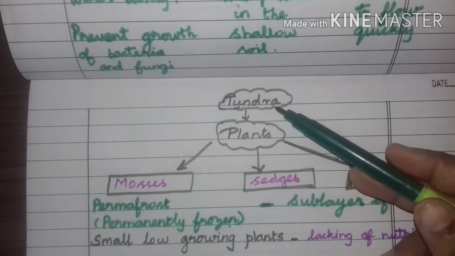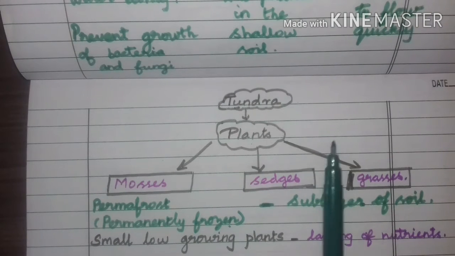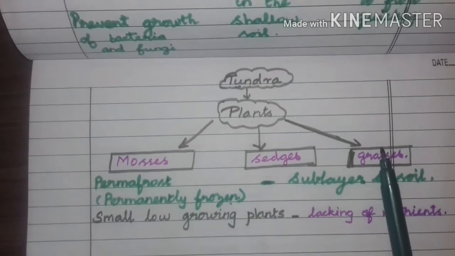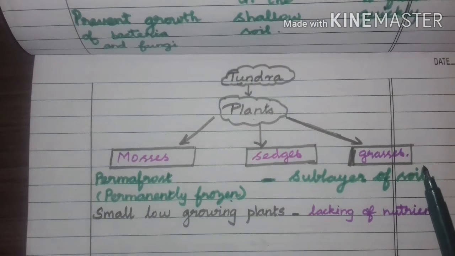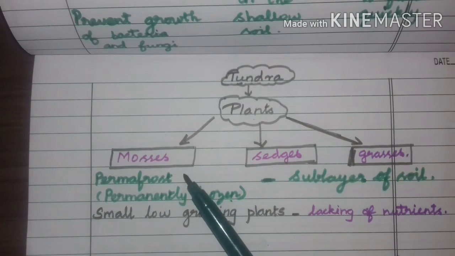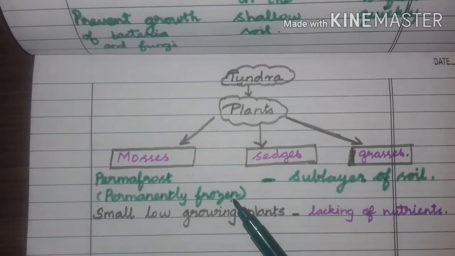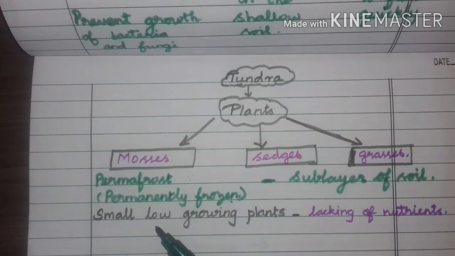Okay, in the Tundra region, what are the plants that grow? Mosses, sedges and grasses. So here one sub-layer of soil is there, that name is permafrost. Why do we call it permafrost? Because it is permanently frozen. Here the plants are small, low growing plants.